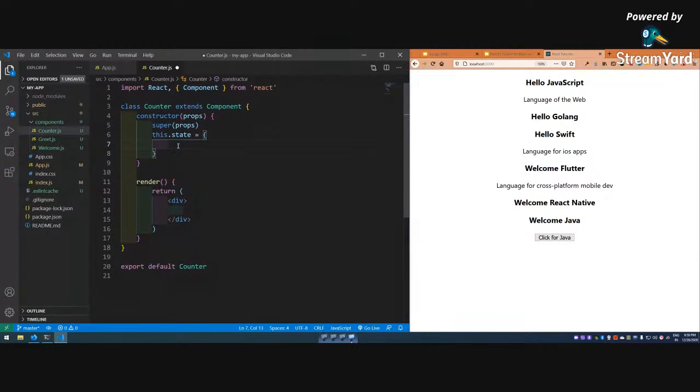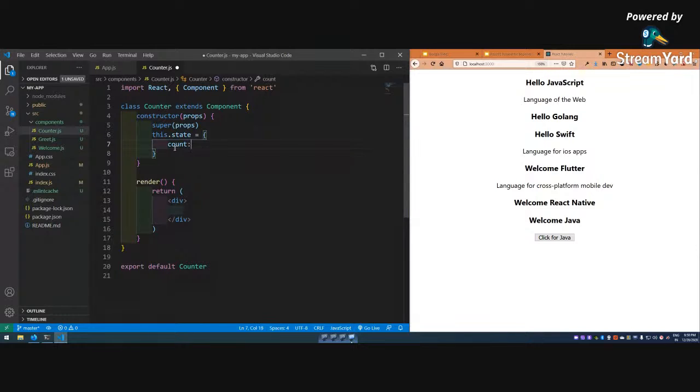So what is a constructor? A constructor is something which I have told you earlier also, meaning that it runs only one time. Whatever code you put inside the constructor in a class, it is like the constructor in higher-level programming languages like Java and C++. So this will run only once, whatever we put inside it. And in React, we have to write this props. It is necessary to call super(props) because the class extends something from React. And this.state, this is where we declare the state variable count.